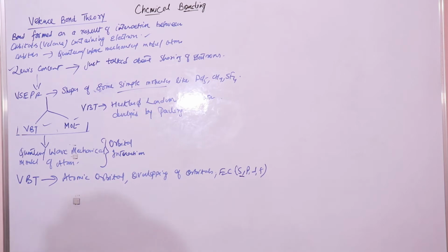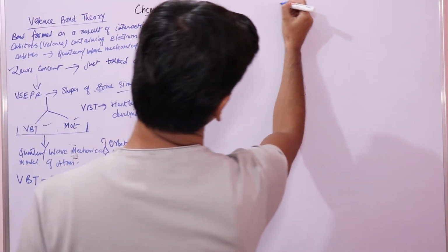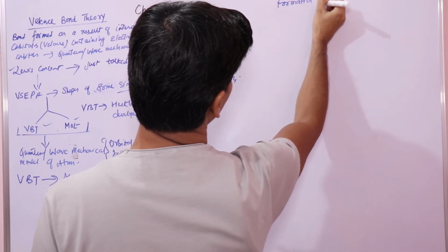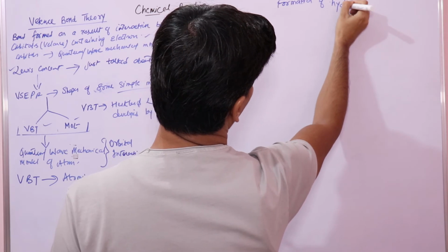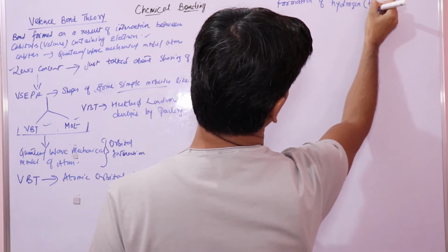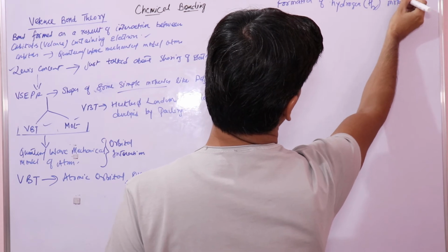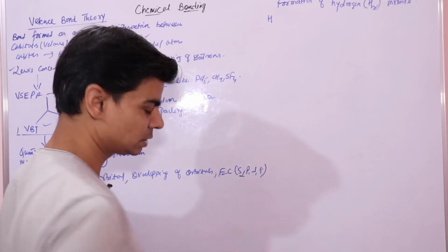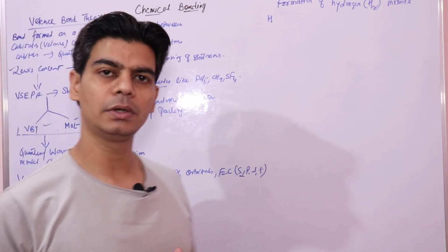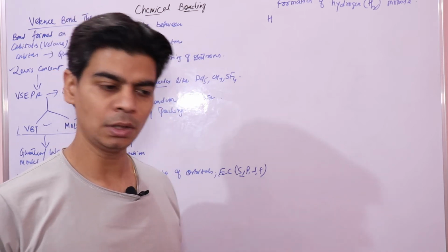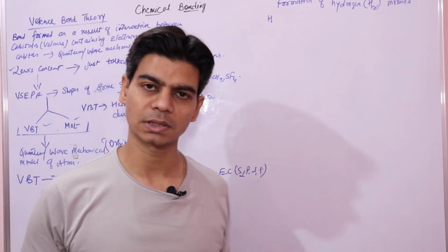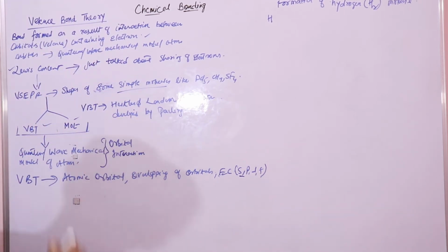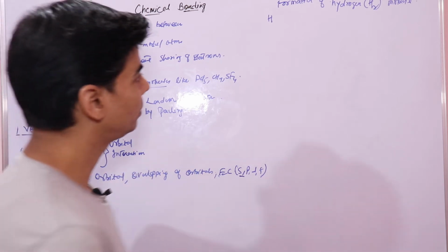Now let's consider the formation of the hydrogen molecule, H2 molecule. Since I said you should know the electronic configuration, let's look at what things we already know. Before reading valence bond theory, what have we already done in atomic structure that could help us understand orbital interaction and how bond formation takes place through orbital interaction?